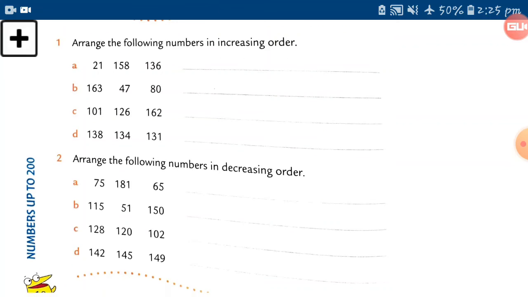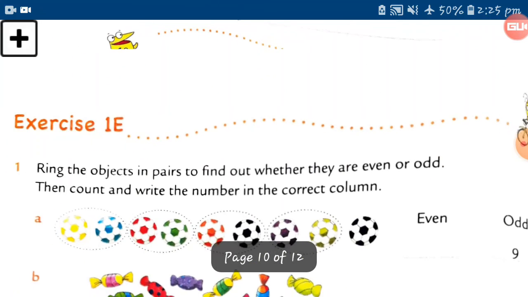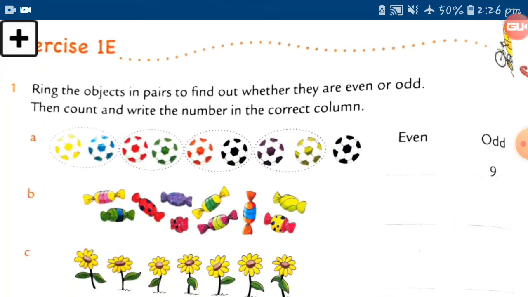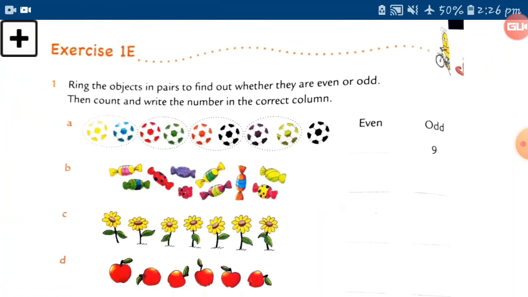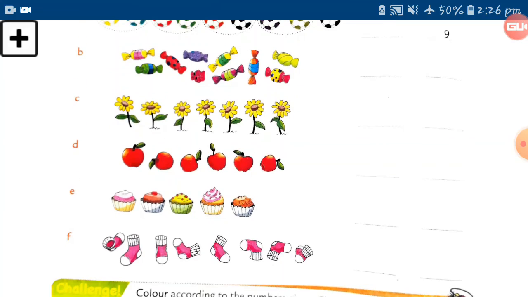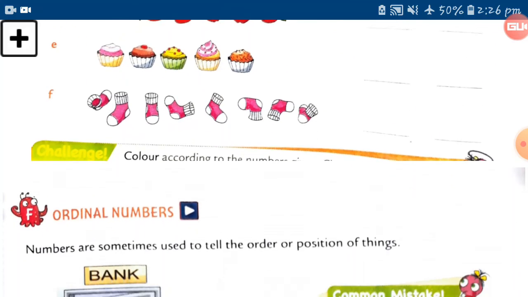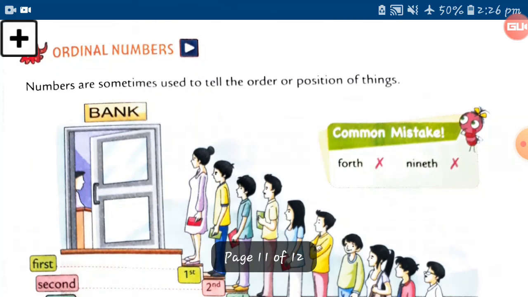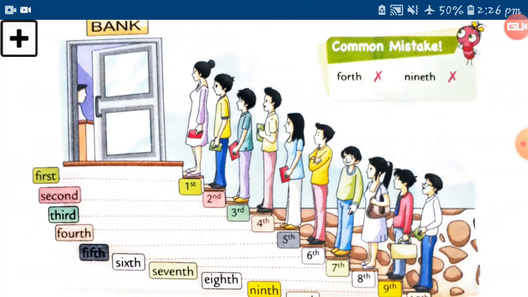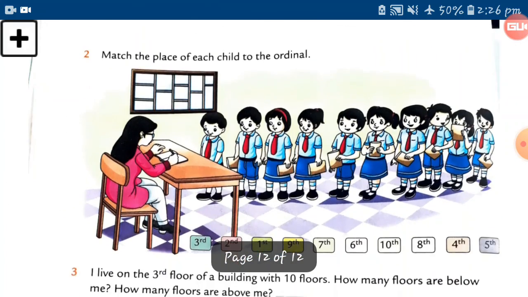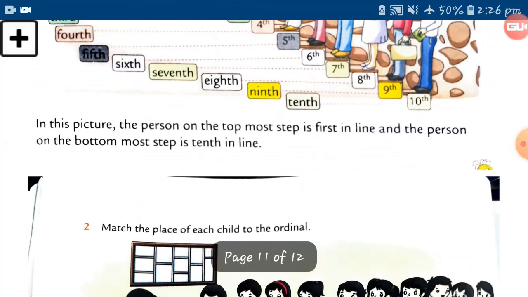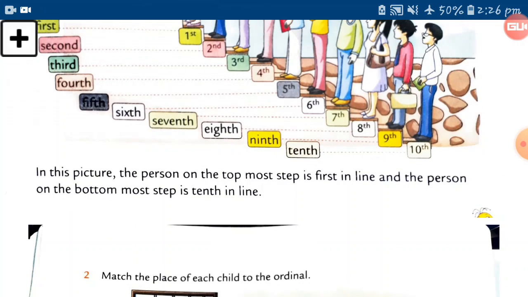So the last exercise was even and odd numbers, right? You have to do this exercise in the square line book. Okay, see this, ordinal numbers, we also solved the worksheet of it. So this is very easy, students, so please note down this. Your today's homework is to complete the full chapter, chapter 1, in your fair book.